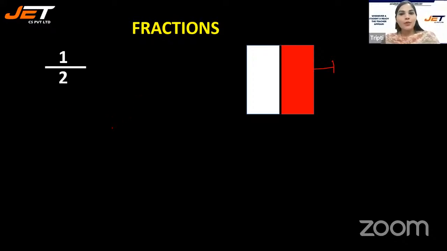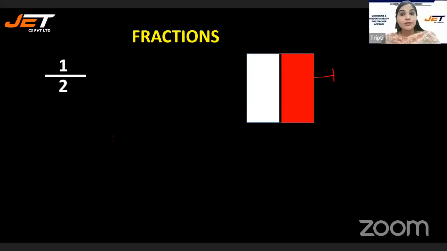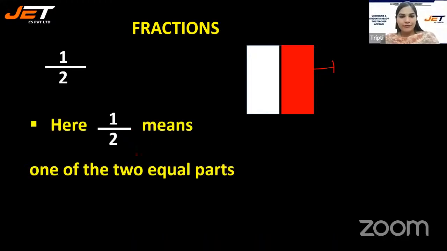So this is 1/2, which is also known as half. 1/2 means one of the 2 equal parts. You have taken one part out of 2 equal parts. The parts should be equal.